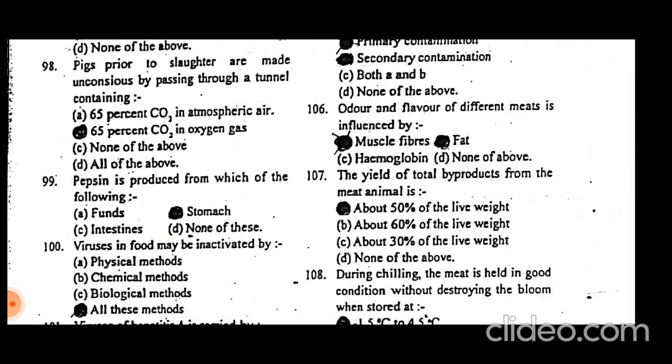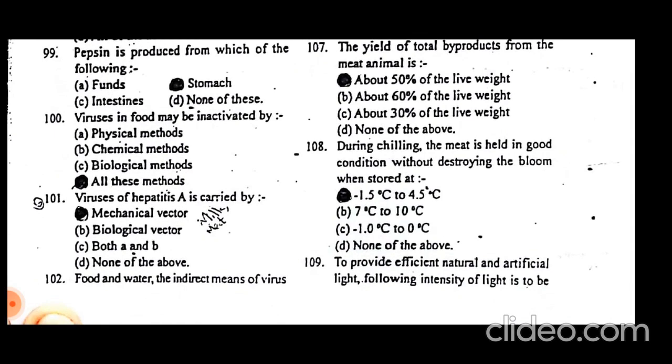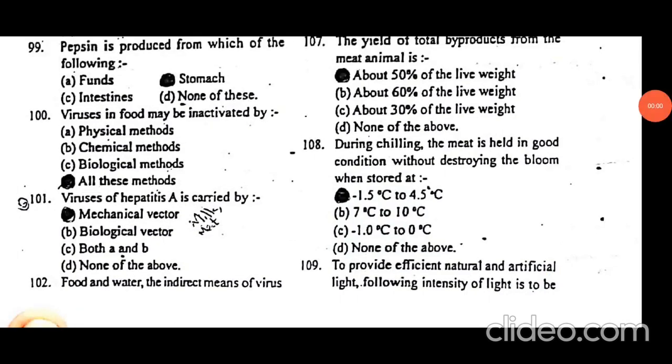Pepsin is produced from which of the following? The stomach produces pepsin to digest protein. Viruses in food may be inactivated by all of the methods: physical methods such as heat, many chemicals, and biological methods can be used to inactivate the virus. Virus of hepatitis A is carried by a mechanical vector. A mechanical vector can pass the hepatitis A virus.